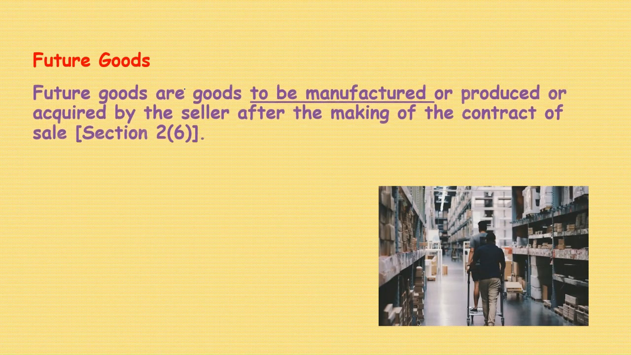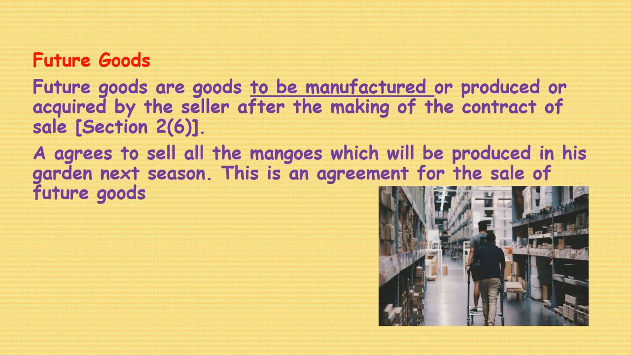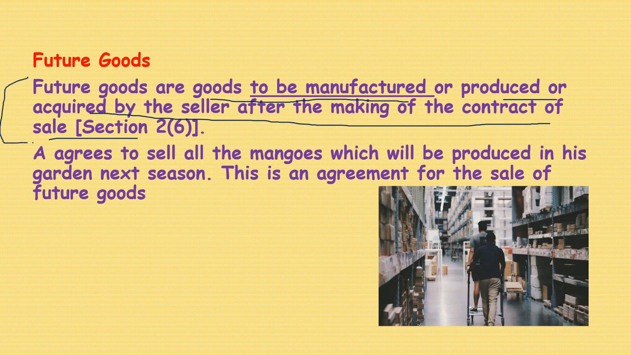Future goods. What is the meaning of future goods? Subsection 6 of section 2 defines future goods. Goods to be manufactured or produced or acquired by the seller after making of the contract of sale. It means today the contract is executed, but it is about goods to be manufactured. Goods to be manufactured. This is very important.